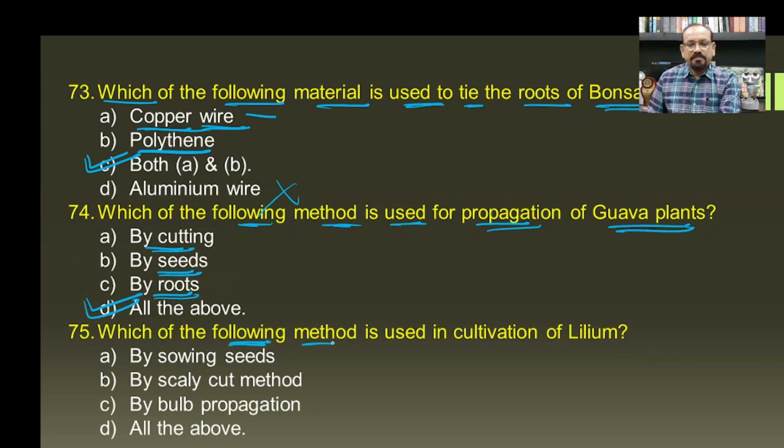Then which of the following methods is used in cultivation of lilium? So number 1, by sowing the seeds, this is usually carried out in the nurseries. Then the scaly-cut method that we have seen earlier, which is one of the important methods of cultivation, as it is a rhizomatous plant. Then by bulb propagation, the bulbs are separated and can be cultivated in different pots. This is also one of the practices during lilium cultivation, and hence all the above become the answer for this question.